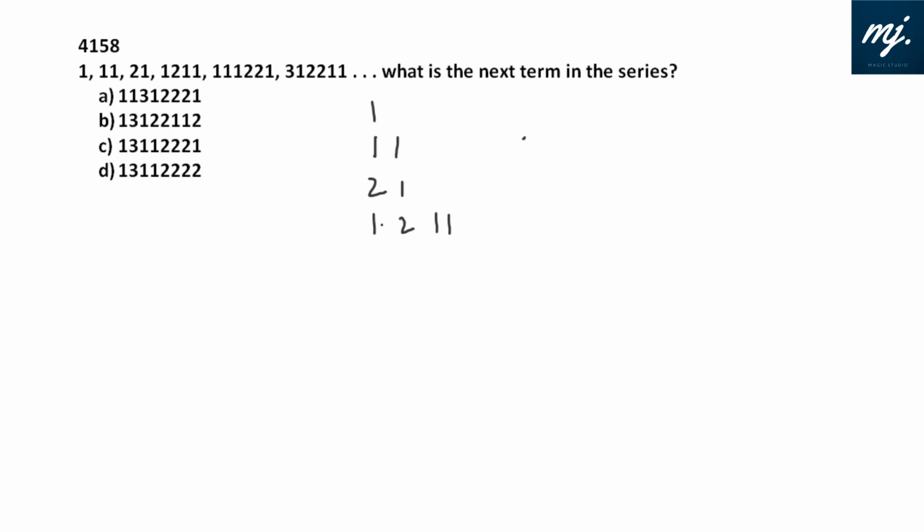Now, starting with 2, how many 2s do we have? We have 1 two, and that is written here, and then we have 1 one. Now, if I need to read this, I'll read: I have a 1, 1, then I have 1, 2, and then I have 2 1s. Now, if I need to read this, I will read: I have 3 1s, and then 2 2s, and then 1 1, and that is the sixth term, 312211.